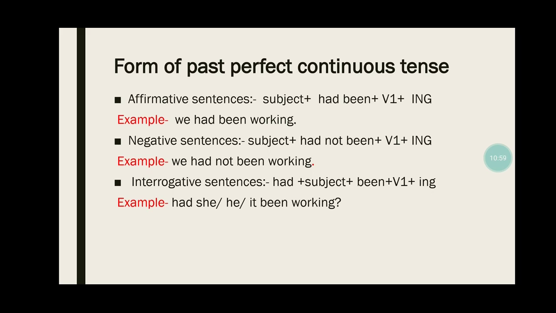Affirmative sentence, like I told, here had been will come in all the sentences, and in the negative sentence you have to add not in the middle, and the verb here will be the first form of the verb which you are going to use in the past perfect continuous tense. Subject plus had been plus first form of the verb and then ing. We had been working. The first form of verb is work, और उसमें we added ing, that became working.